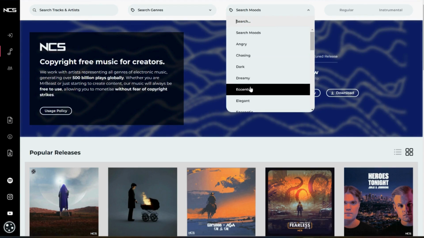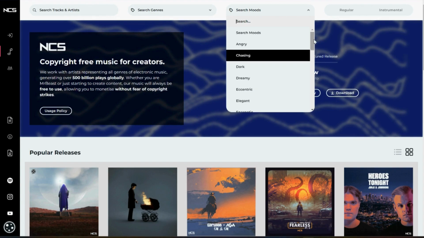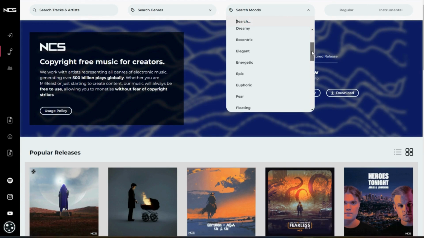These are some of the different moods they have to choose from: fear, floating, funny, glamorous, gloomy, happy, heavy, hopeful, laid back, mysterious, peaceful, quirky, relaxing, restless, romantic, sad, scary, sentimental, sexy, suspense, and weird.